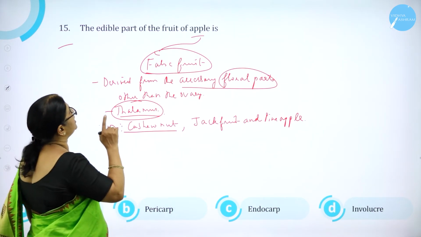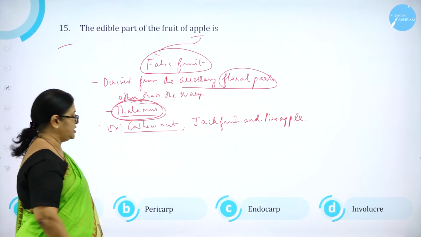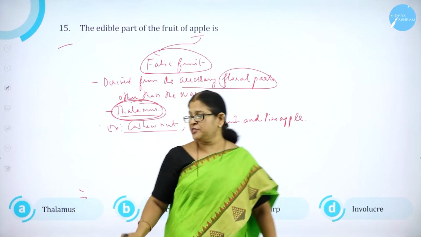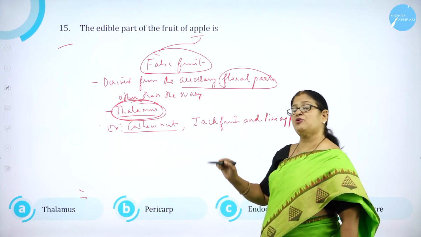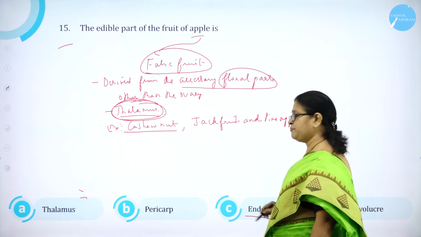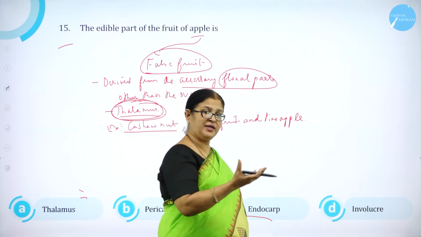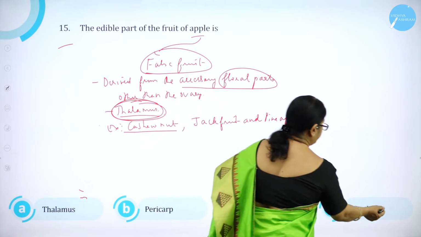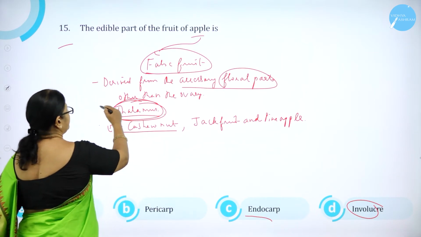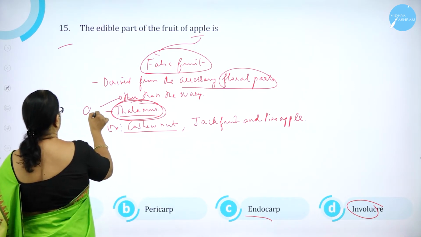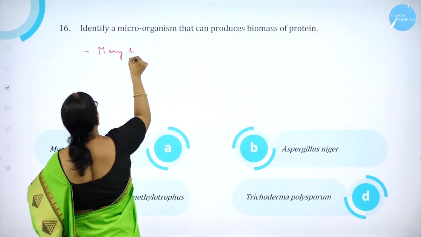So the edible part of the fruit of apple is thalamus. So option A. Option A is thalamus. Option B is pericarp. Pericarp is the outermost layer of the fruit. Endocarp is the inner layer of the fruit. And involucre is nothing but the cup-like structure. So here, what is the answer then? It is derived from thalamus. Option A is correct. So option A, thalamus is correct.